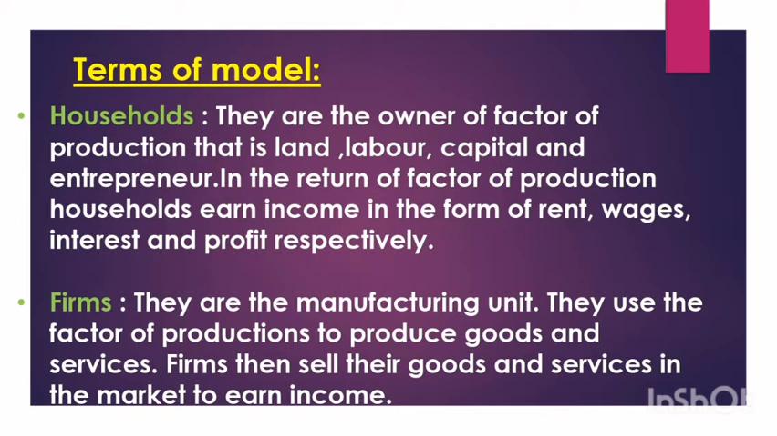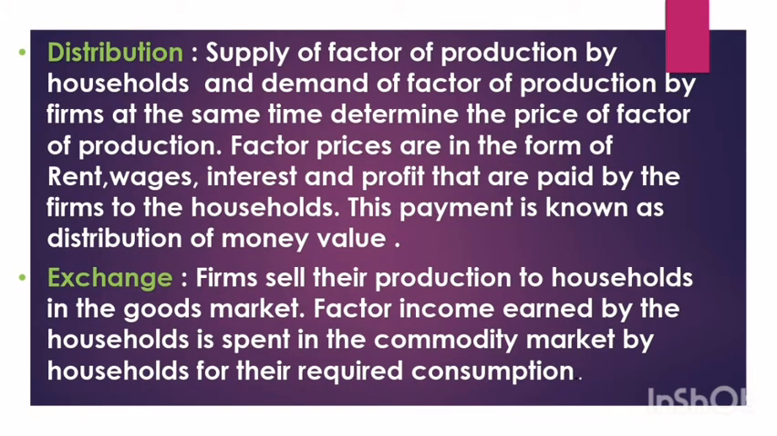Let's move on to the next term, that is the firms. What are firms basically? They are nothing but manufacturing units. They use all these four factors of production. They produce goods and services, and then they sell these goods and services in the market to earn an income. So, simplistically, firms take the factors of production from households. They produce goods and services using the factors of production given by the households, and then they sell that and earn an income. So now let us move on to the next term, that is distribution.